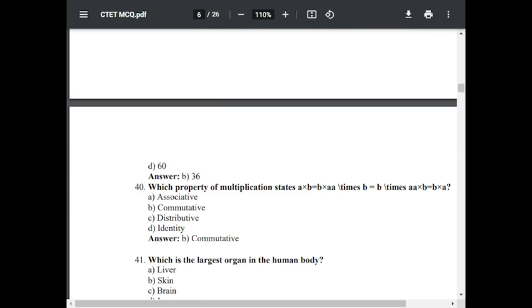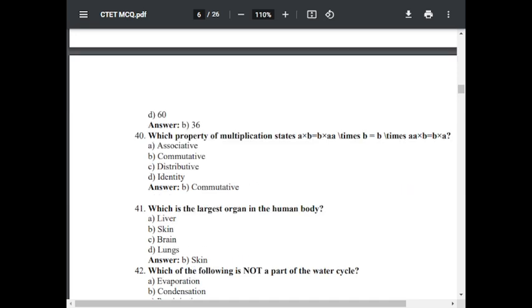Question number 40. Which property of multiplication states A cross B is equal to B cross A? That is A times B is equal to B times A. Option A, associative. Option B, commutative. Option C, distributive. Option D, identity. The correct answer is commutative.